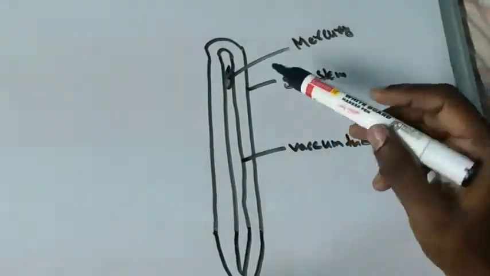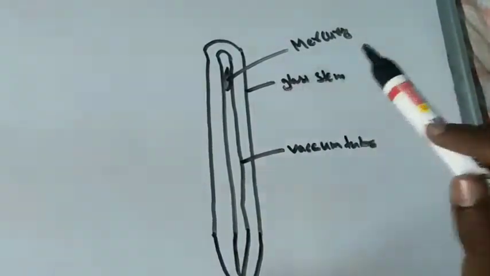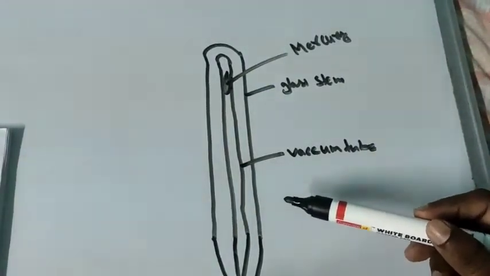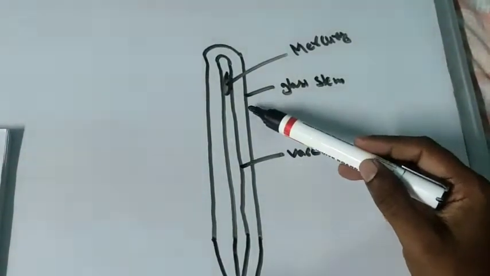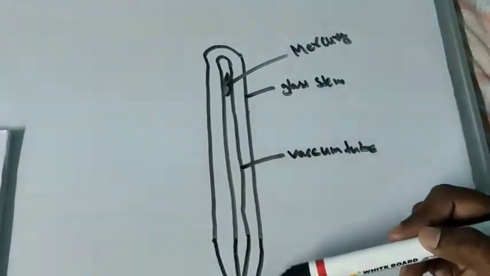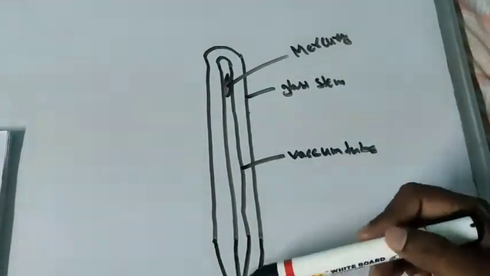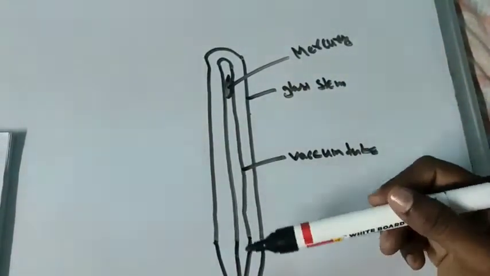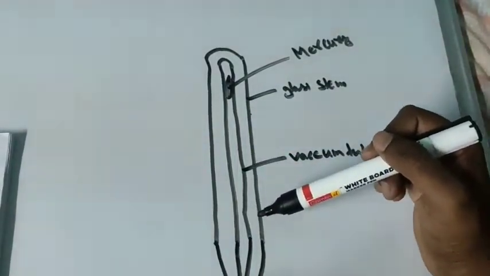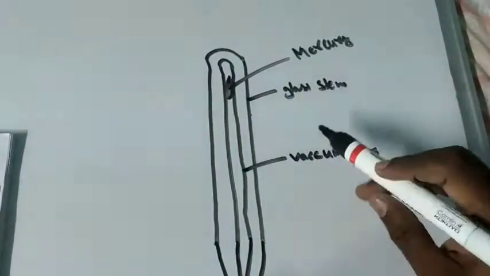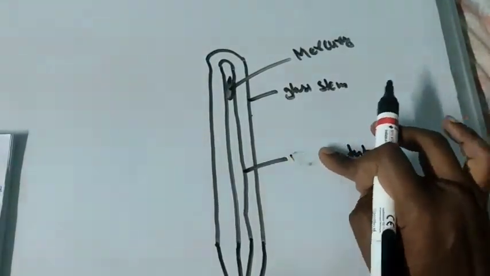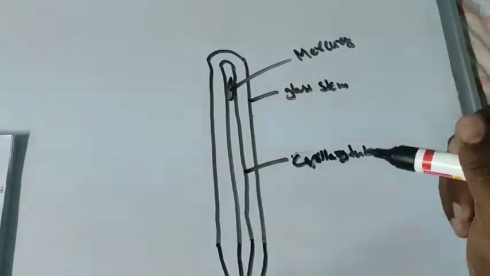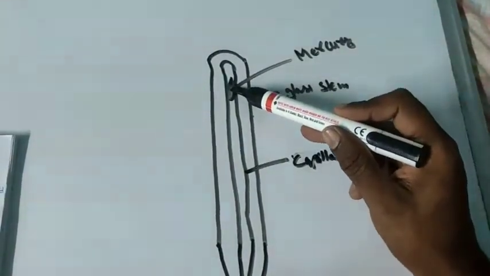So let's see the structure of a thermometer. It is made up of a glass stem, a narrow long glass tube with a bulb. This is one end and this is the other end. One end contains the bulb, and in the middle it contains a glass line, that is the capillary tube. Not a vacuum tube, it is a capillary tube. Inside the capillary tube it contains mercury.